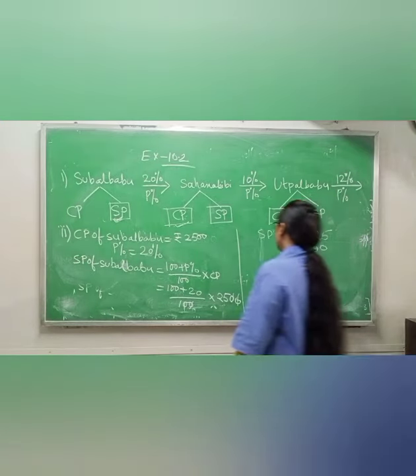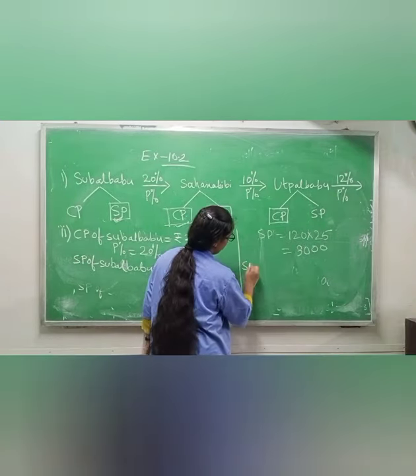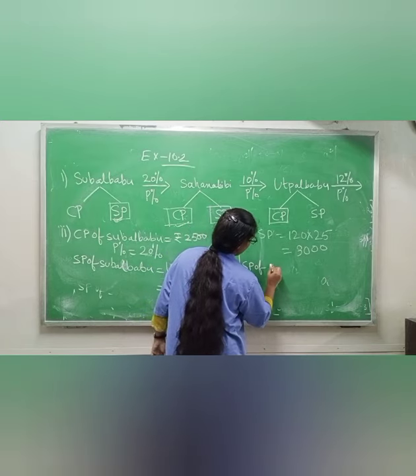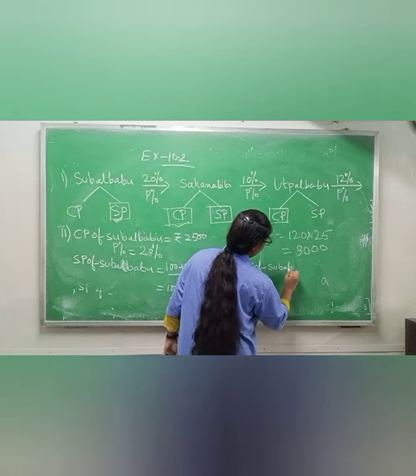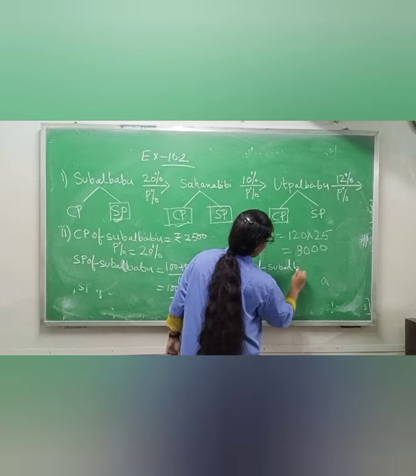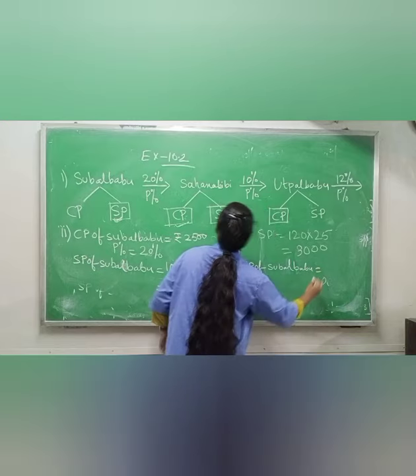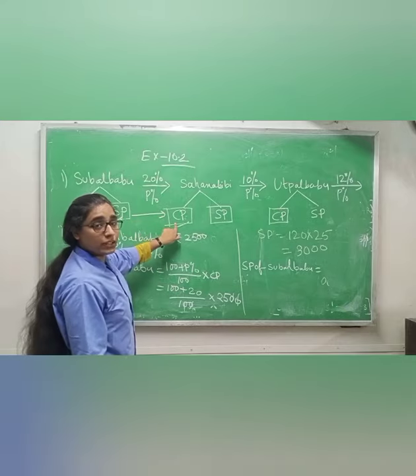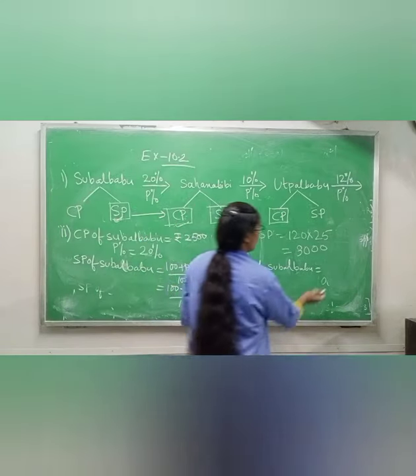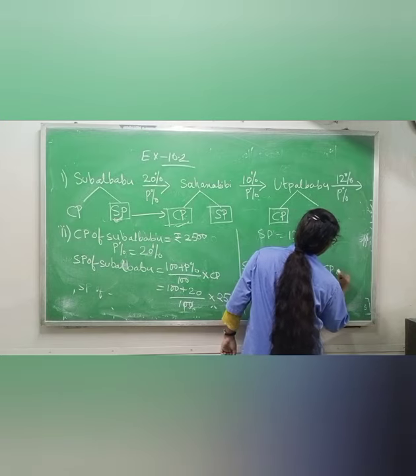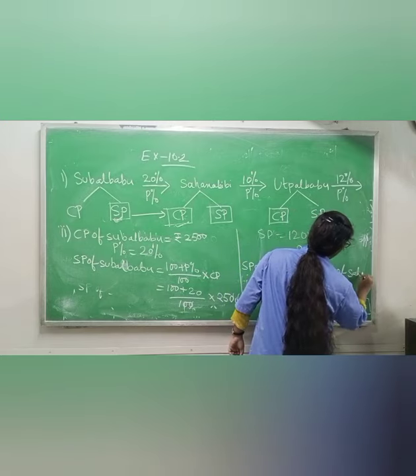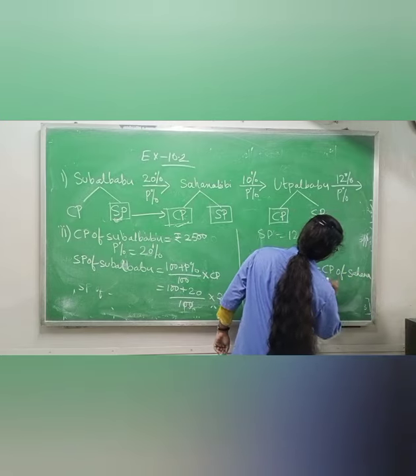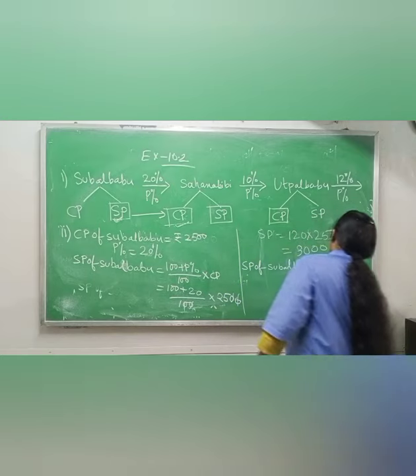3,000. Now what you will write? Selling price of Subal Babu is equals to cost price of Sahana Bibi, which is equals to how much?